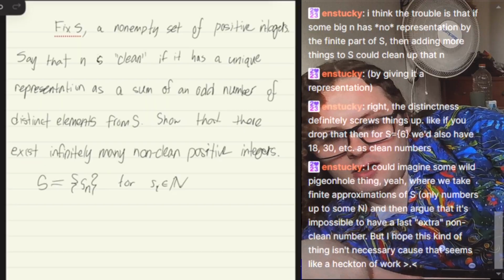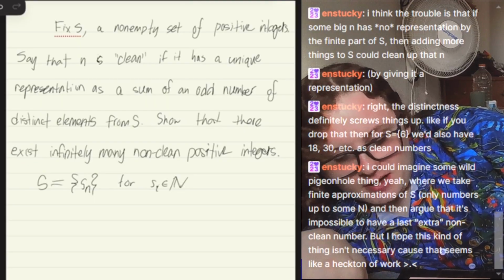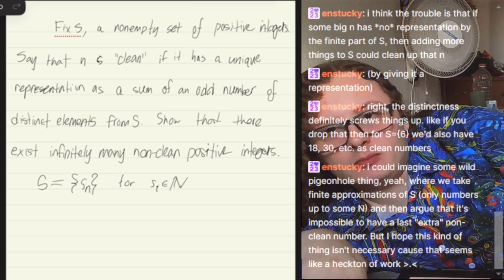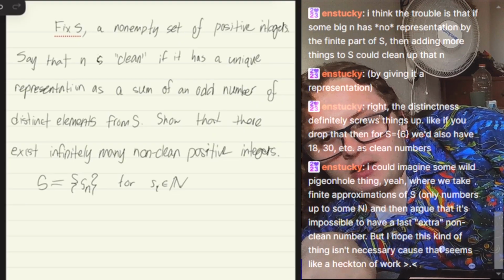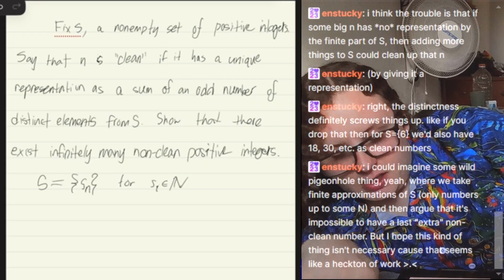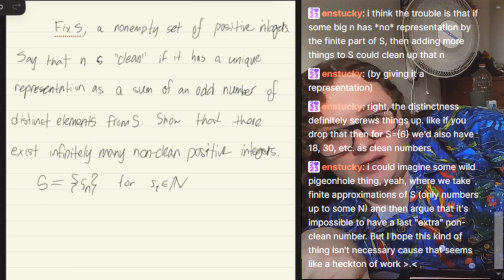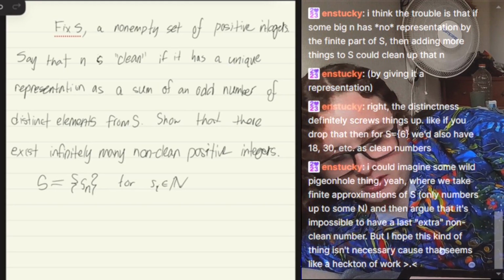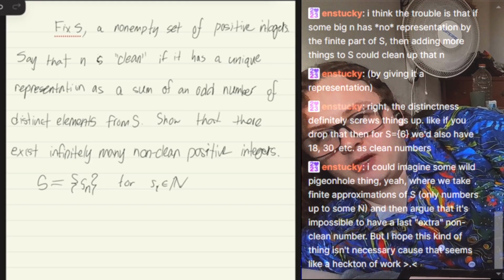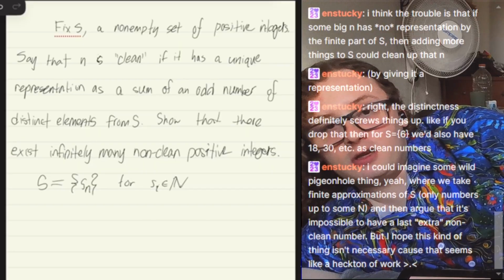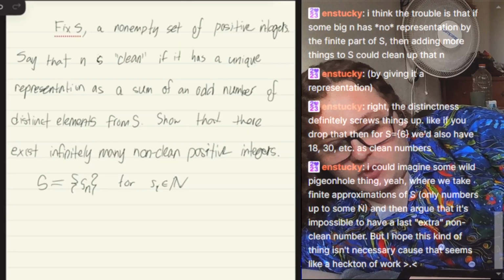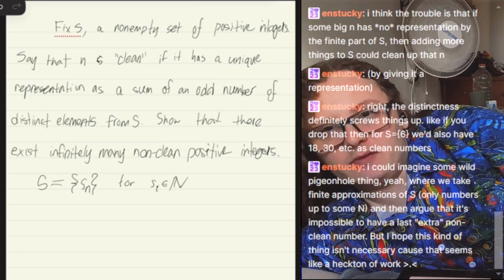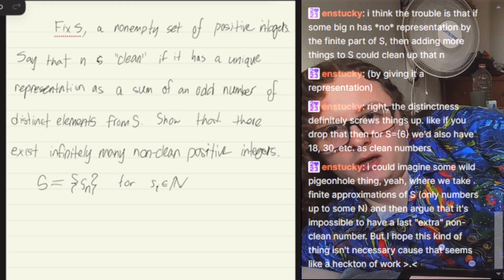What I'm thinking is that the restriction actually gives us a greater number of clean numbers, because there could be a representation with an even number of distinct elements of S, and there could also be a representation with an odd number of distinct elements from S. But as long as there are no other odd representations, it's still clean, even though there exists an even one.